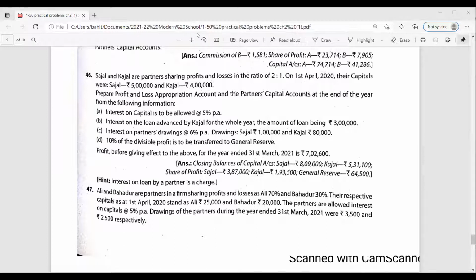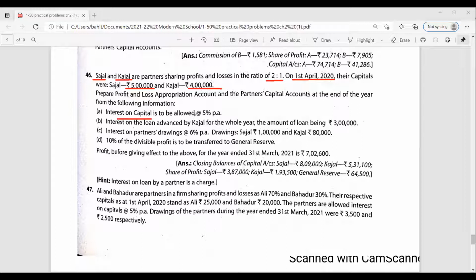Now the question says that there are two partners, Sajal and Kajal. They are partners sharing profit and losses in the ratio of 2:1. On 1st April 2020, their capitals are given: Sajal 5 lakh, Kajal 4 lakh. Prepare profit and loss appropriation account, partners capital account at the end of the year from the following information.